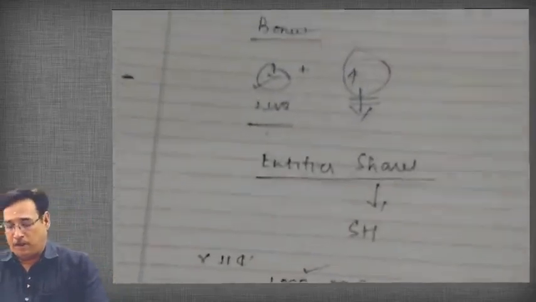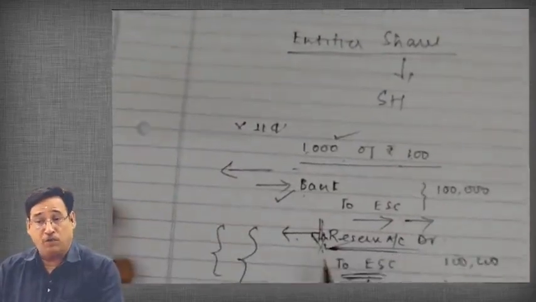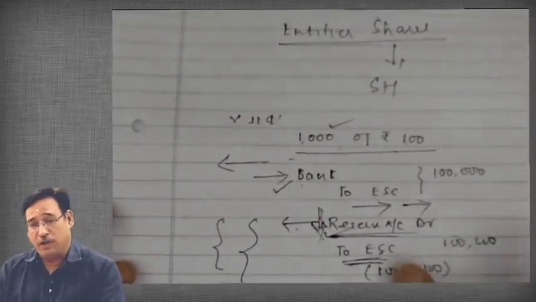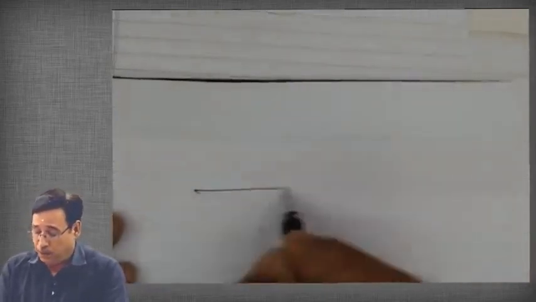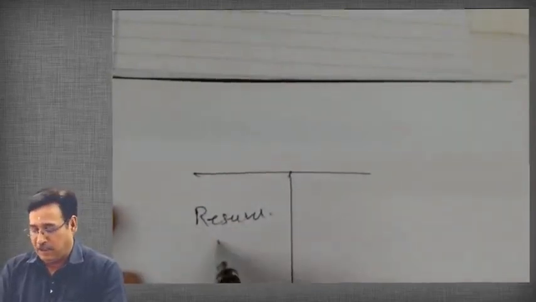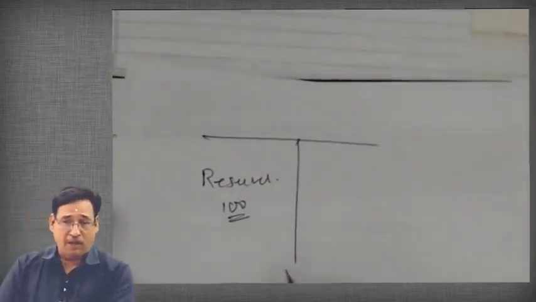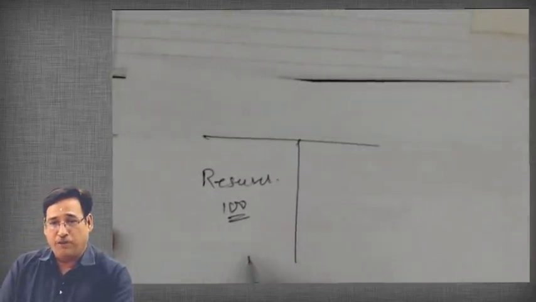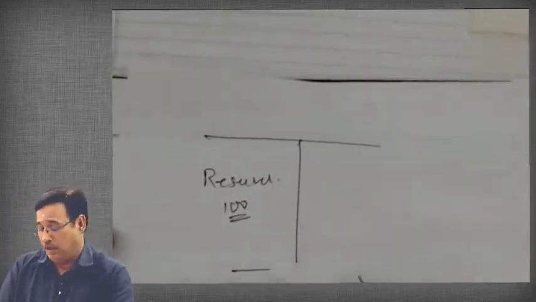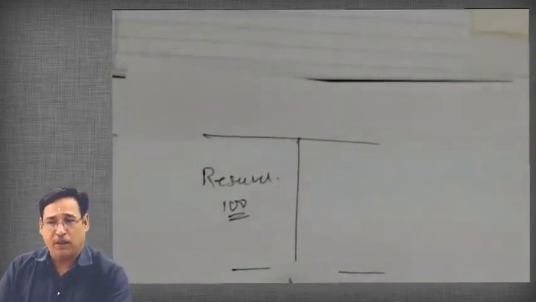Now we come back to the point: why does a company go for a bonus issue? Why is a company issuing its shares virtually free of cost to the existing shareholders? Now I tell you the important point. Just pay attention here. Suppose there is a company, correct? And it has accumulated a large amount of reserves. Let us say there are 100 lakhs worth of reserves on the liability side of the company. Now, if I ask you whether the position of the company is strong and healthy or not, sometimes you might be tempted to think, obviously reserves are so high, so the position of the company is very healthy.